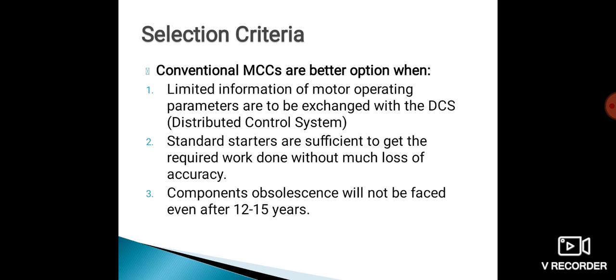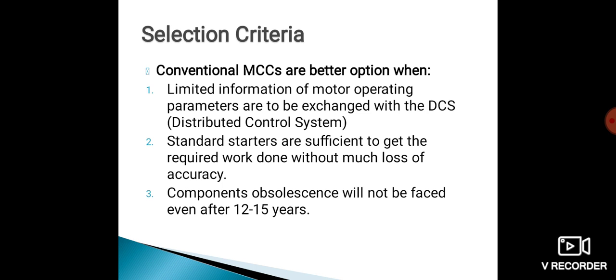So to handle this complex equipment and complex circuitry, personnel working with the conventional MCC should have extensive and expensive training so that he can handle it easily.